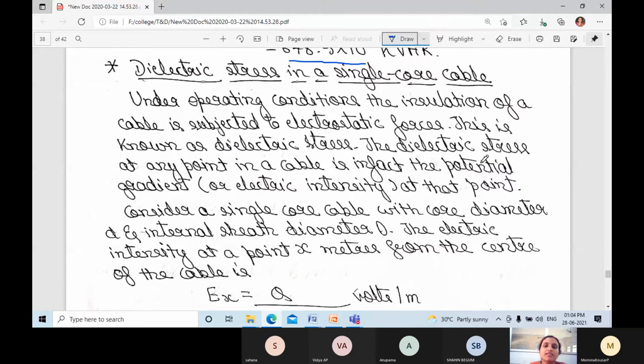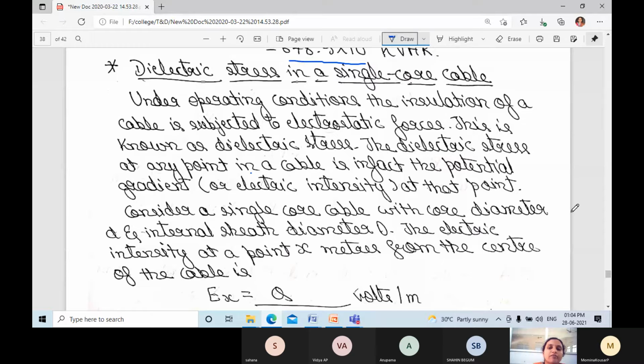The dielectric stress at any point in a cable is, in fact, the potential gradient or electric intensity at that point.